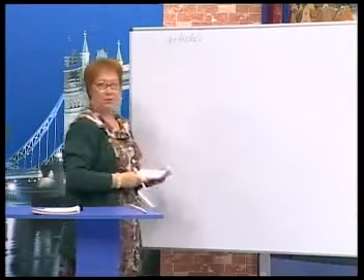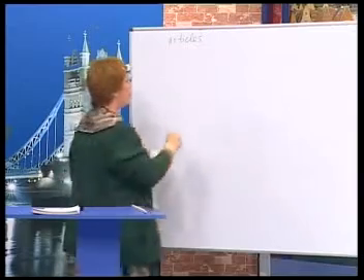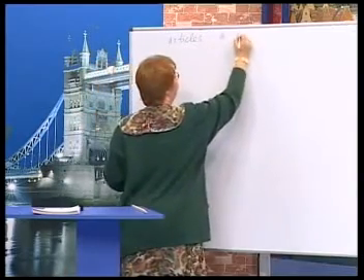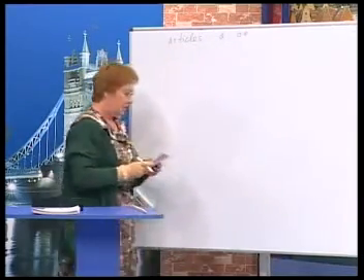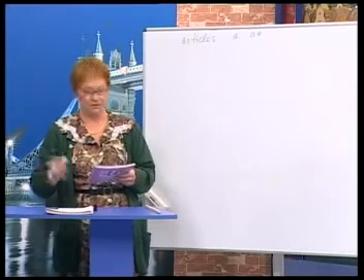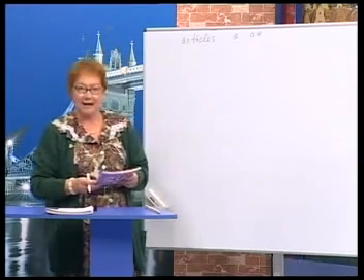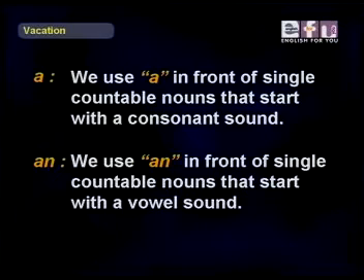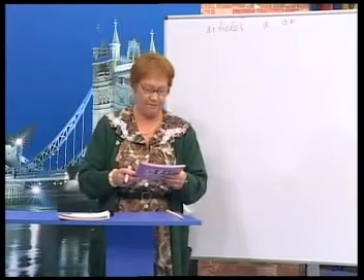Now, we're going to talk especially about a and an. Remember, with a, we use a in front of single countable nouns that start with a consonant sound: B, d, t. An, we use an in front of single countable nouns that start with a vowel sound. Okay?